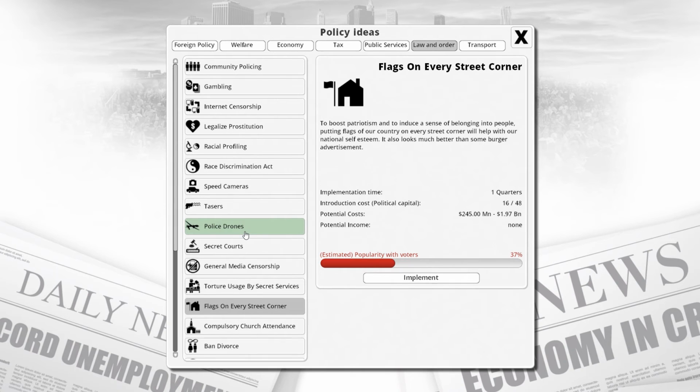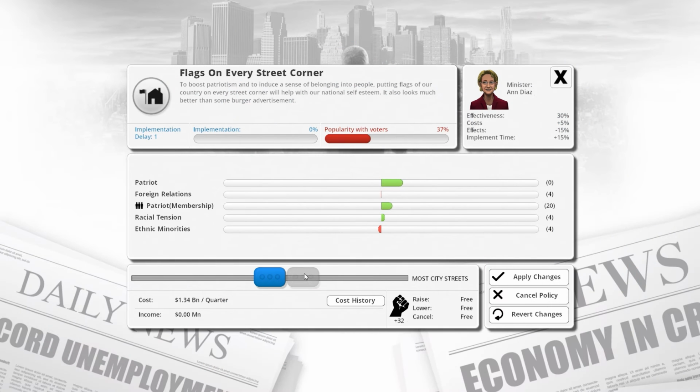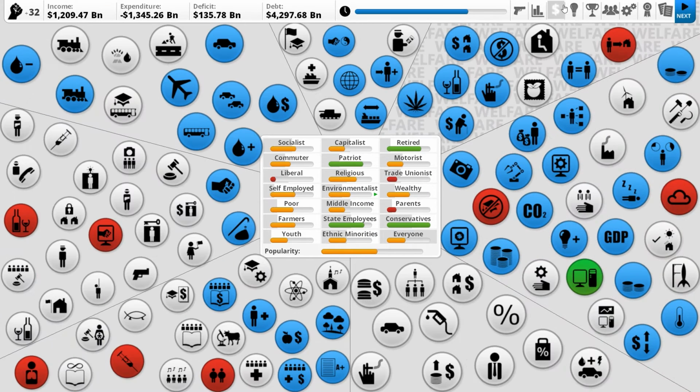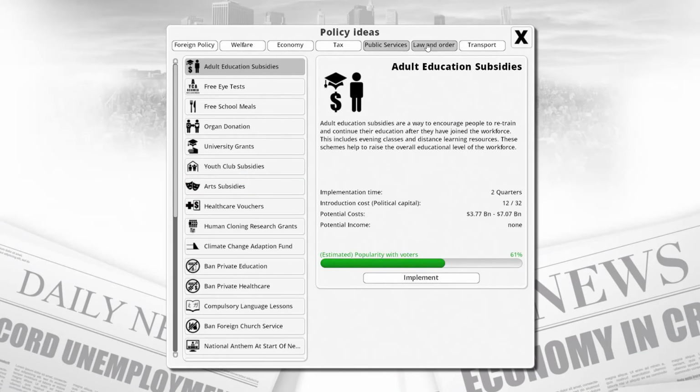Maybe flags on every street corner could help. Yeah, that'll help a little bit. Foreign relations doesn't really affect at all. But it does raise racial tension a little bit, lowers ethnic minorities' opinions, but membership for Patriots and Patriots' opinion just goes up. Just what I'm after. I want Patriots to love us.